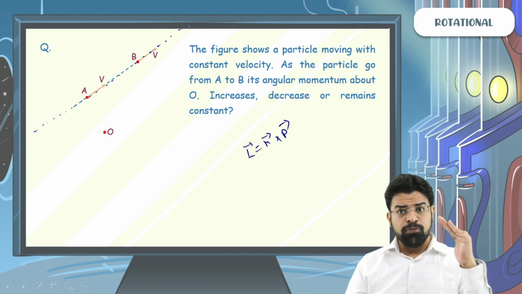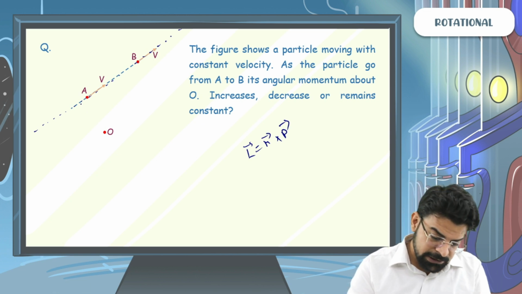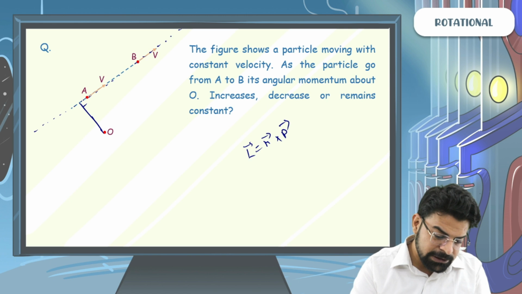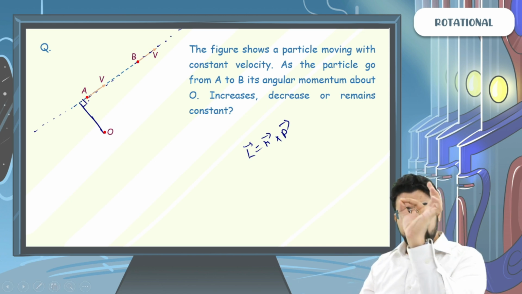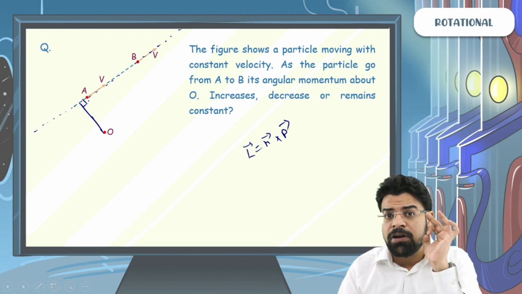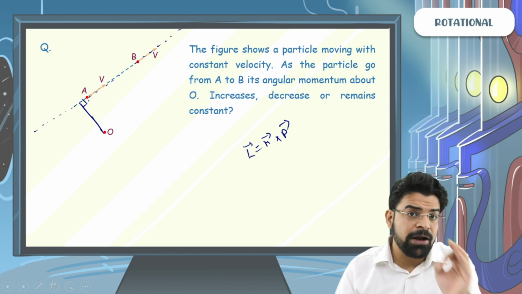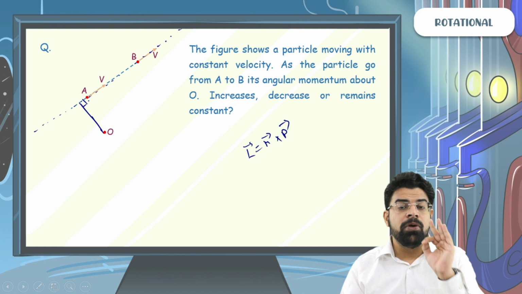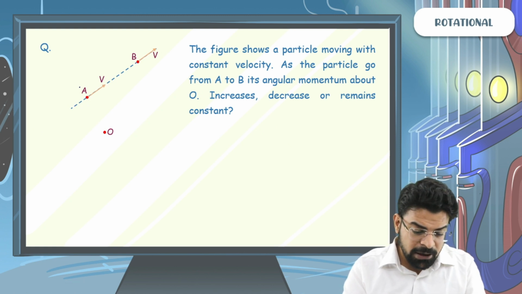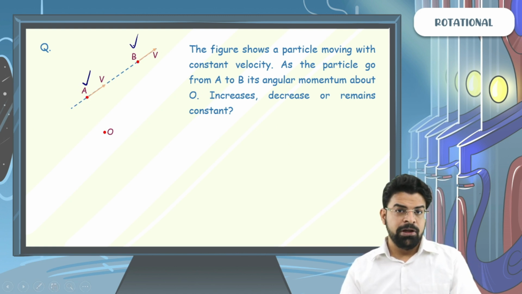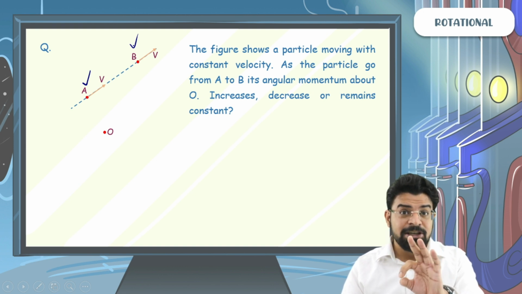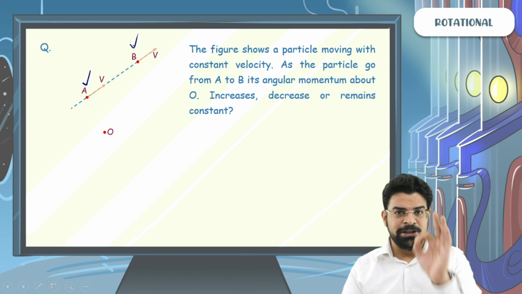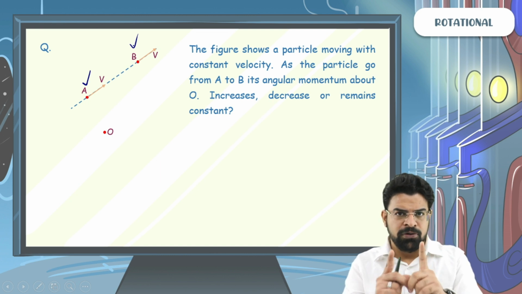As the line of momentum remains the same, the perpendicular distance remains the same. Whether the particle is at point A or at point B, since the perpendicular distance remains the same, its angular momentum about O remains the same. So as the particle goes from A to B, its angular momentum about O neither increases nor decreases, and remains the same. Once more, listen to it.